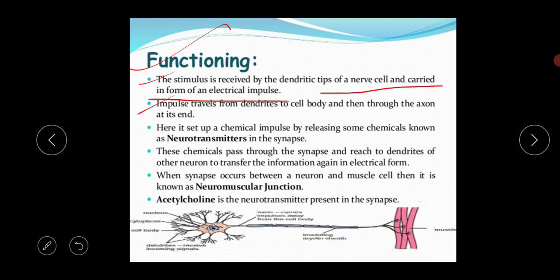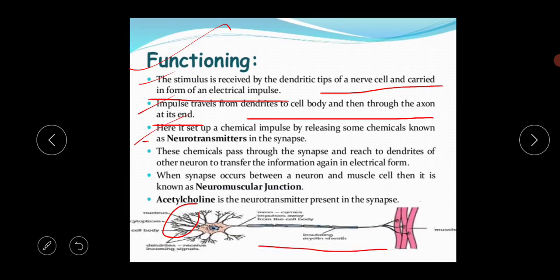Next, the impulse travels from the dendrite to the cell body and then through the axon to its end. Just look at the structure. These are the dendrite portions. Through the dendrites the information is captured from the sensory organs, from the receptor, and after that it goes to the cell body, to the axon, and into the next portion.